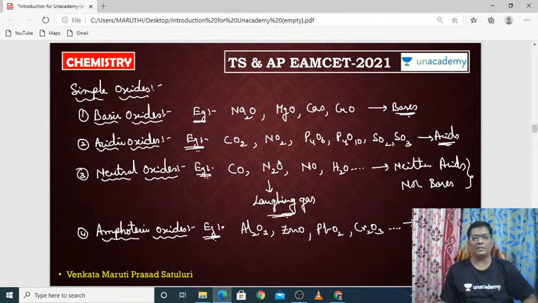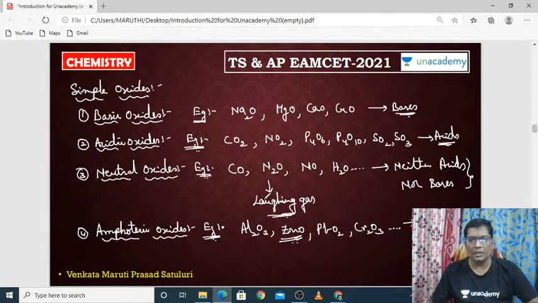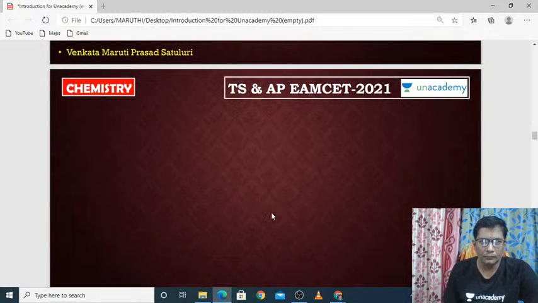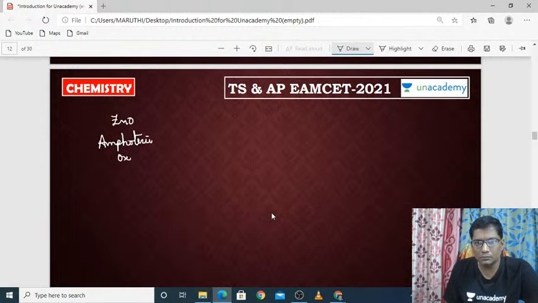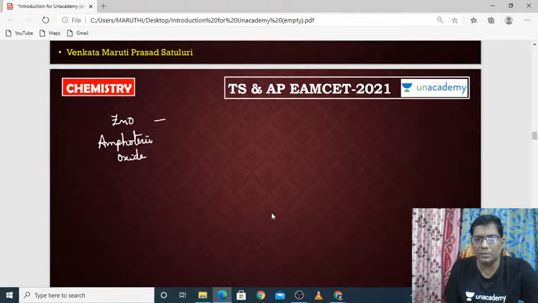Suppose I am taking one example like ZnO. This ZnO is an amphoteric oxide, you know very well. It can react with both acid as well as base.